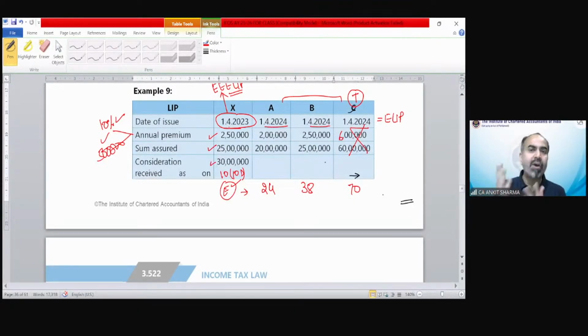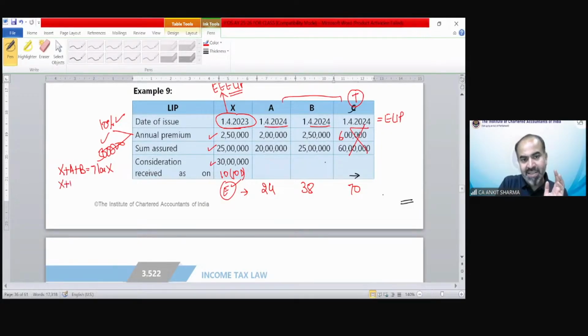Now, out of A or B, which is going to be exempted? Which should be exempted or which should be taxed? Both are eligible for exemption. All three cannot be eligible for exemption. If you try X plus A plus B, the consideration would be 7 lakh, so all three cannot be exempt. If this is less than 5 lakh, we can exempt X, A and B both.